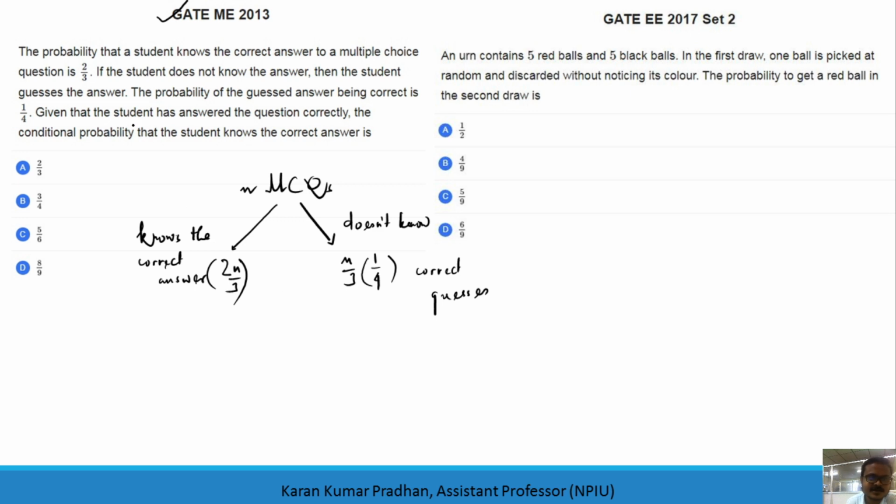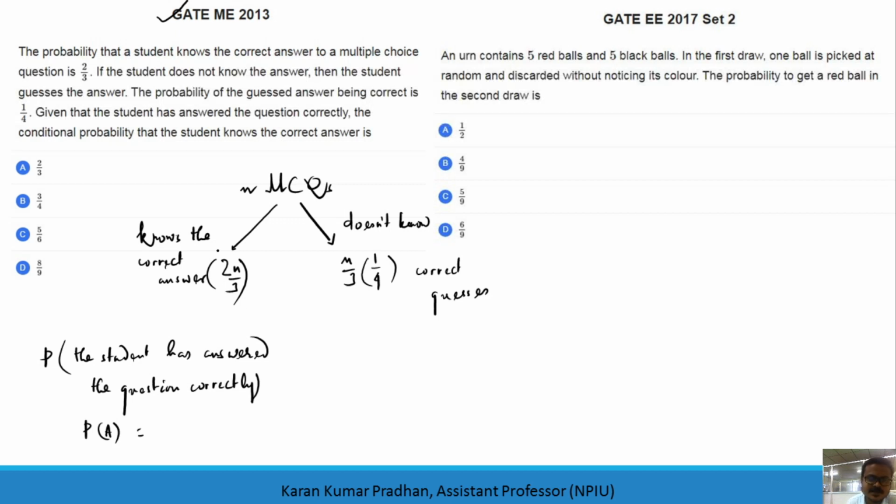Given that the student has answered the question correctly, this is the preceding event we have. So let me just say the probability that the student has answered the question correctly, and let me assume this as the first or preceding event, A. So this will be what?